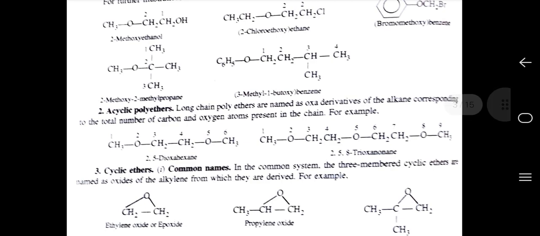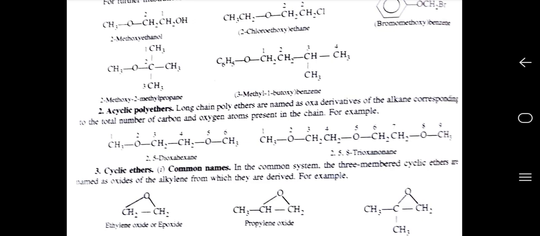Second one is acyclic polyethers. Long chain polyethers are named as oxa derivatives of the alkane corresponding to the total number of carbon and oxygen atoms present in the chain. For example, CH3OCH2CH2OCH3. The name of this compound is 2,5-dioxahexane.